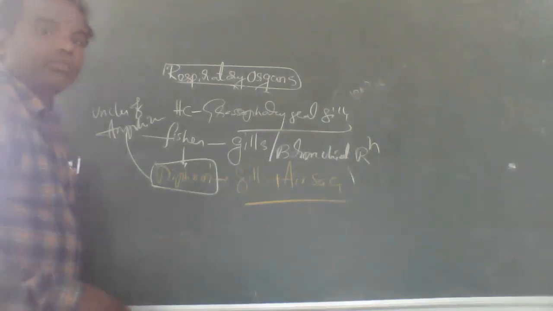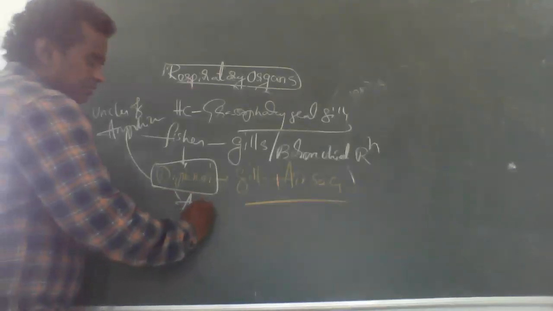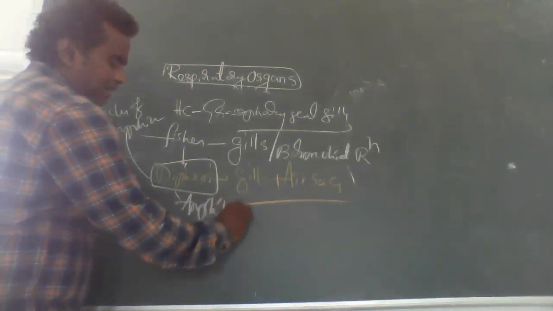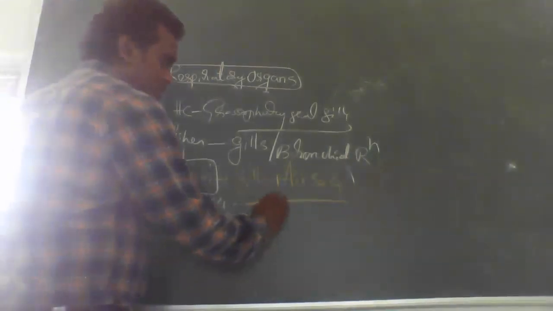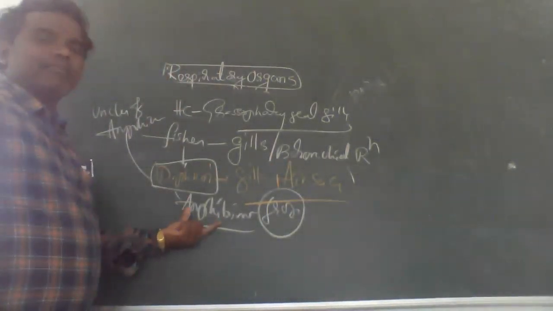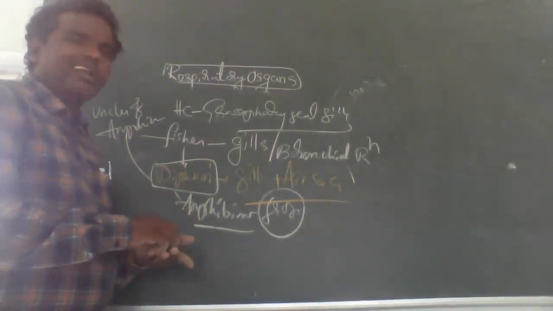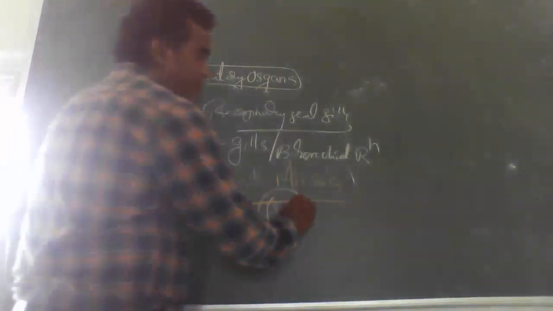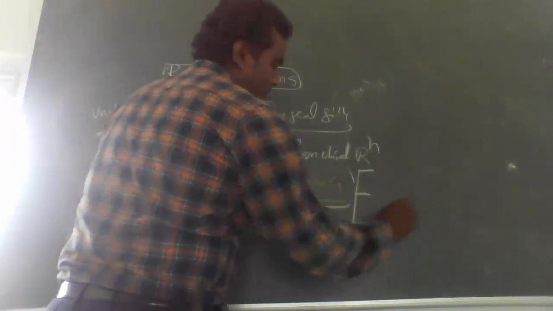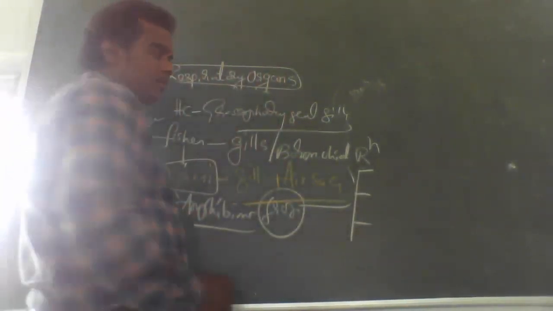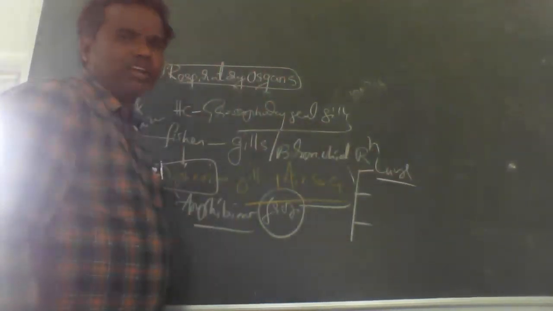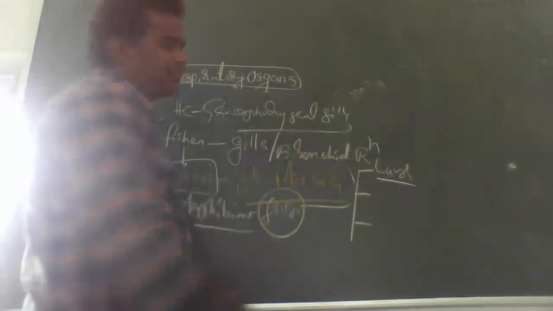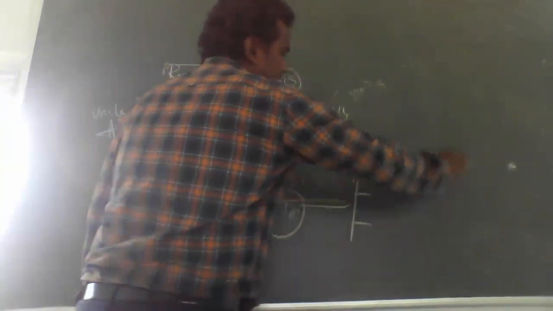Later, amphibians. Example, frogs. These amphibians we already discussed. What types of respiratory organs are in amphibians? Number one, lungs are there, which is pulmonary respiration.